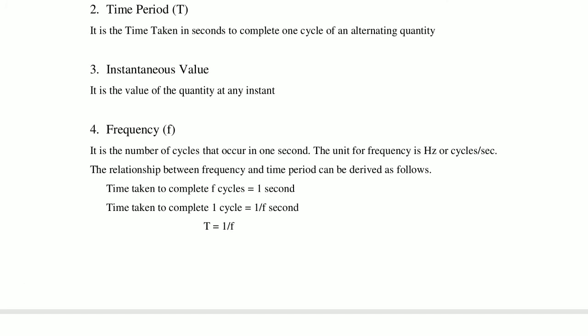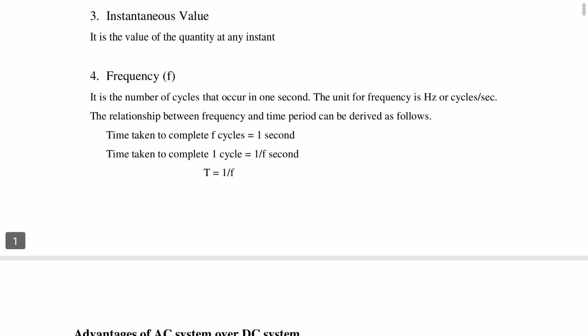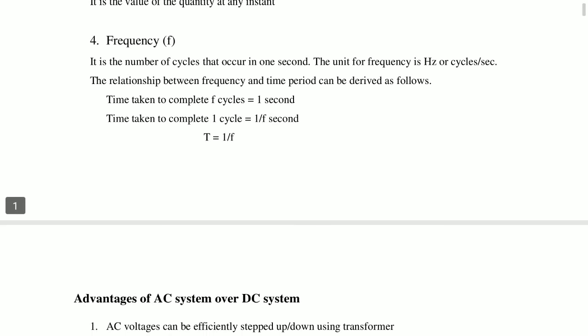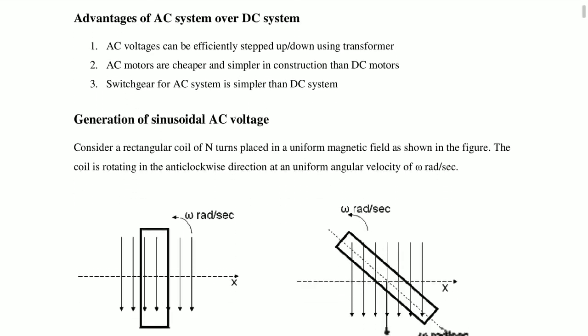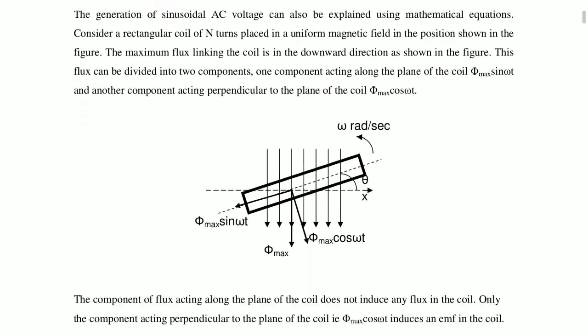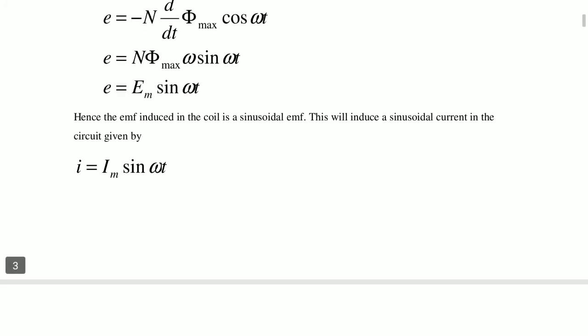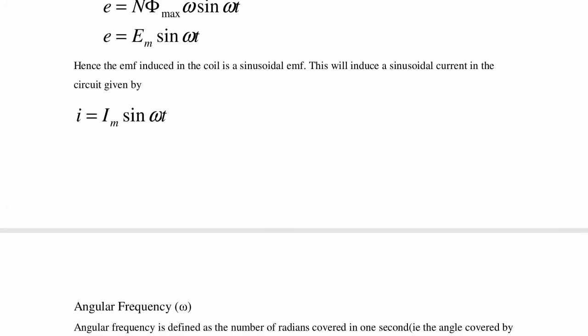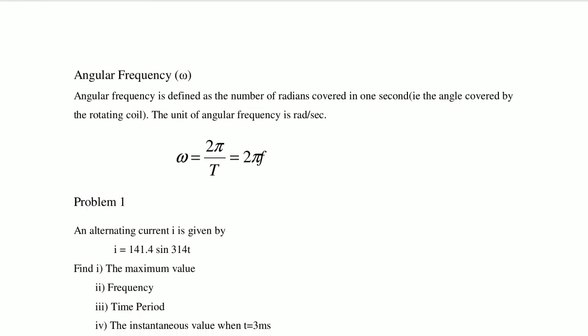Frequency is the reciprocal of the time period, the number of cycles per second. Sinusoidal instantaneous equations: i equals Im sin omega t for current, e equals Em sin omega t for voltage. Angular frequency is the number of radians per second.